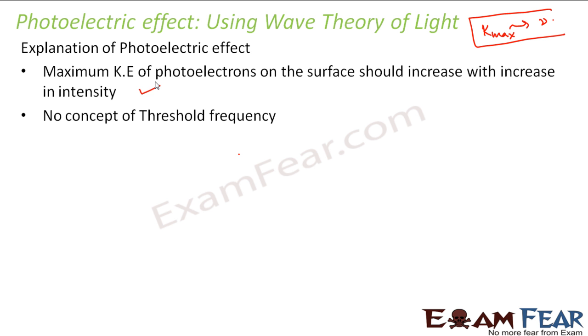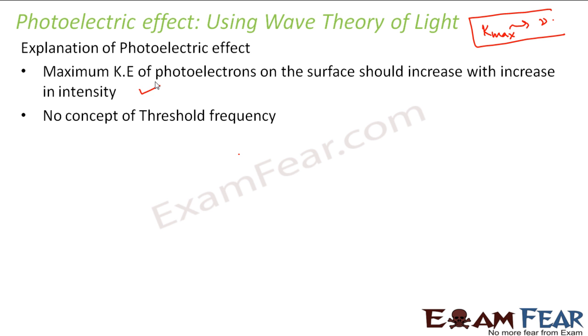Okay. The wave theory did not talk anything about the threshold frequency. According to wave theory, the intensity of the wave was the hero. If you increase the intensity enough, you can overcome the work function. According to the wave theory of light, frequency doesn't have much role to play in the photoelectric effect. They told that, okay, this is correct that every metal will have a different work function.